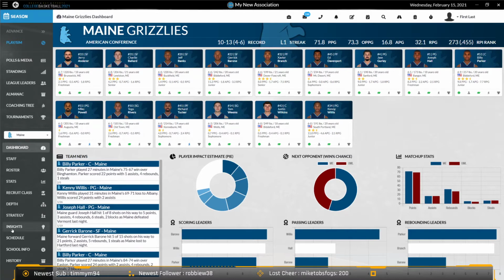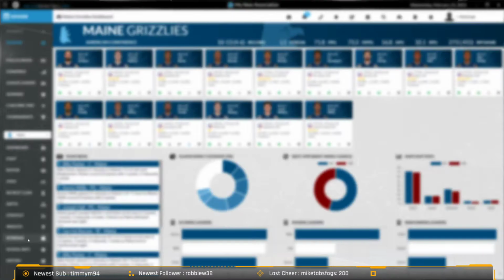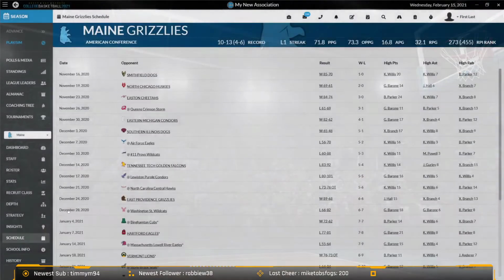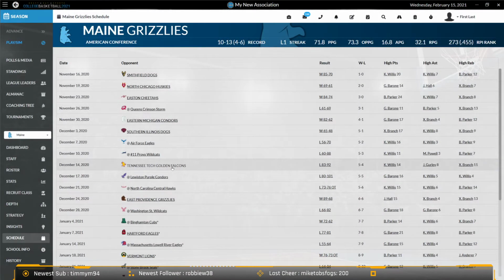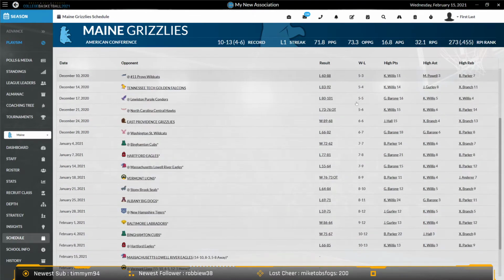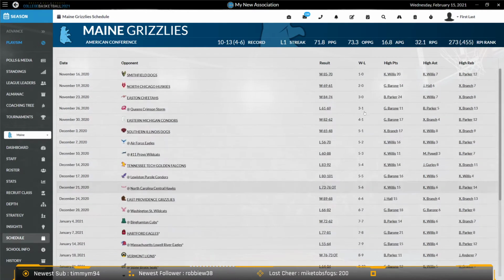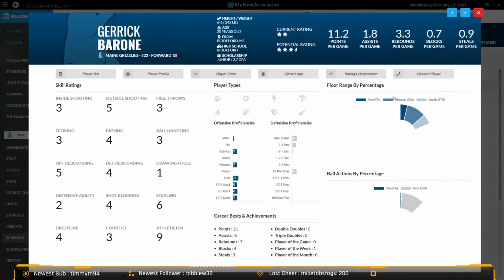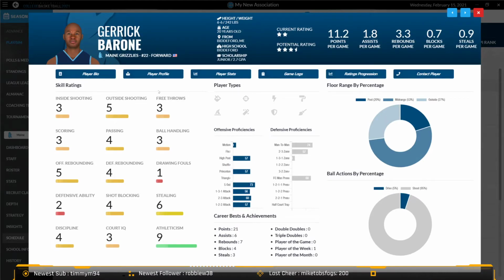One of the new improvements this year is a team schedule option. Last year it was just kind of stuffed on the dashboard, and this year we've given it its own screen, which will show you all of your games, the results, your running total for wins and losses, and your high players for each game, for points, assists, and rebounds. Everything is clickable. Of course, you can click on this guy and see his ratings, and of course here's the new player card that we talked about last time as well.